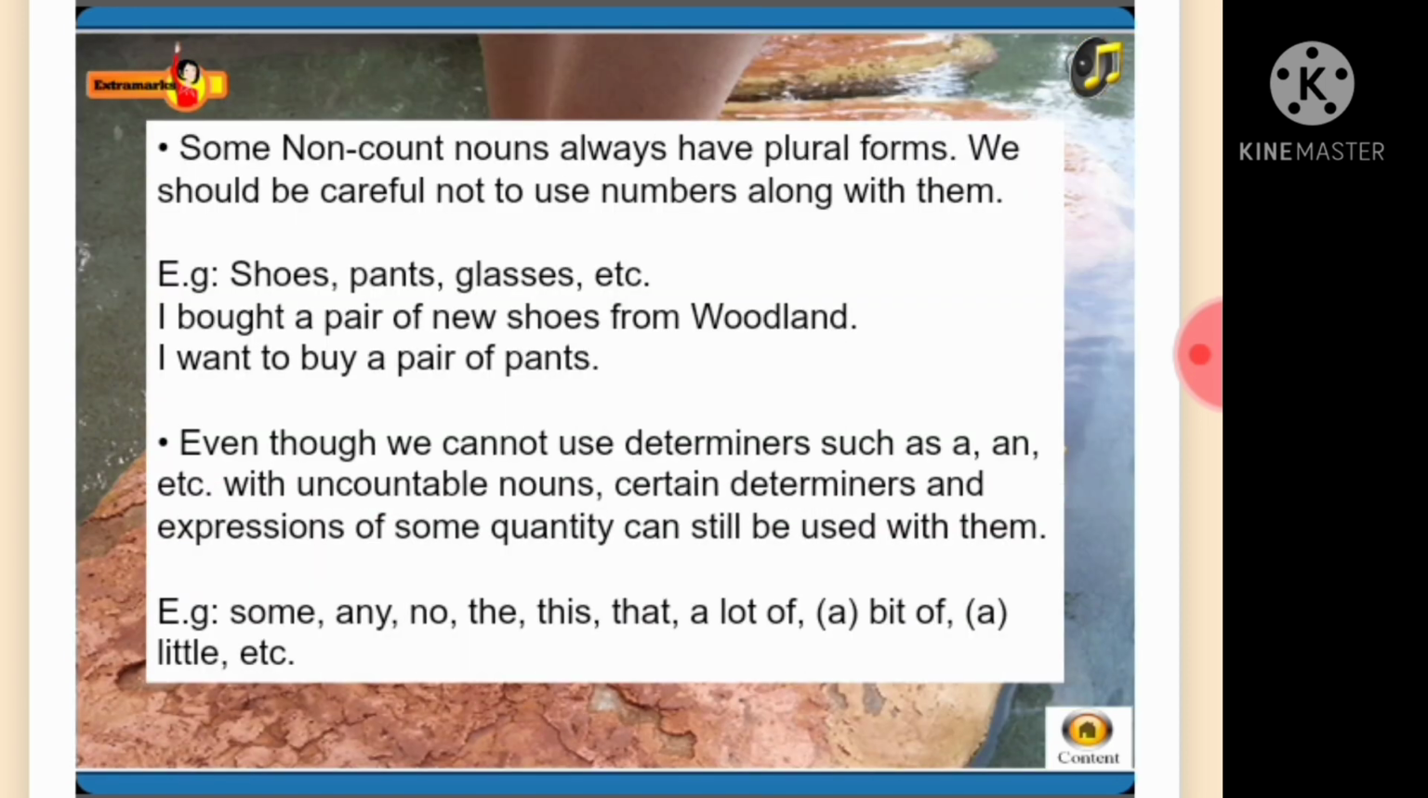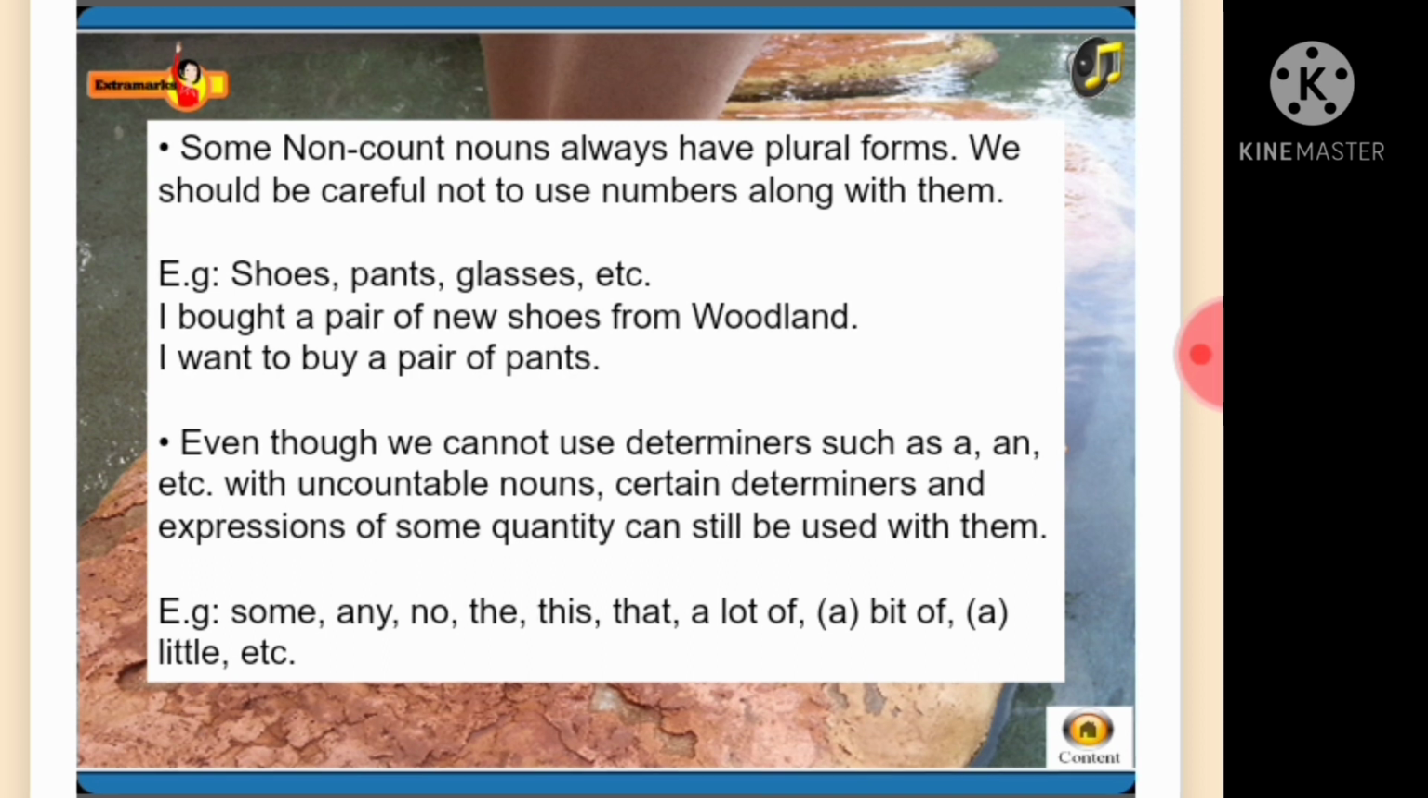Some non-count nouns always have plural forms. We should be careful not to use numbers along with them. Example, shoes, pants, glasses, etc. I bought a pair of new shoes from Woodland. I want to buy a pair of pants.